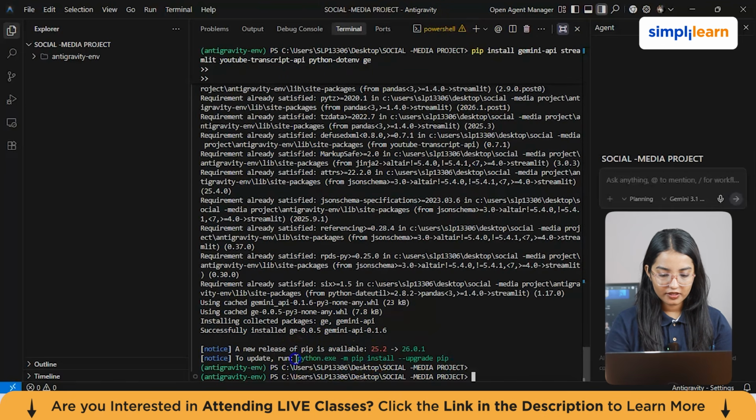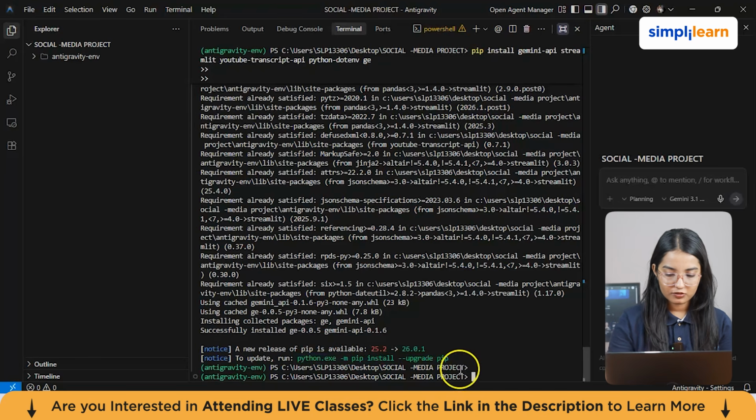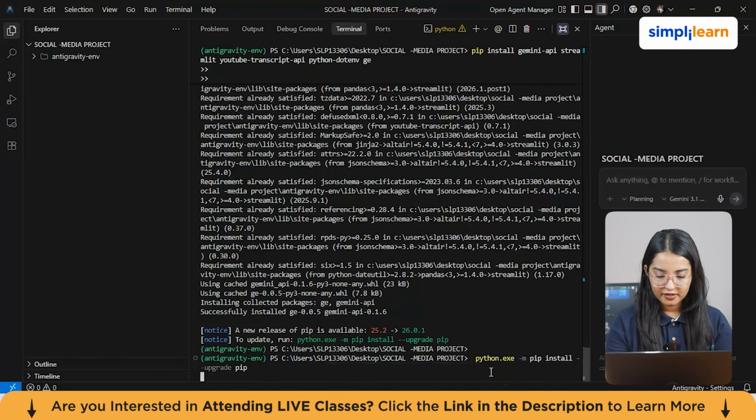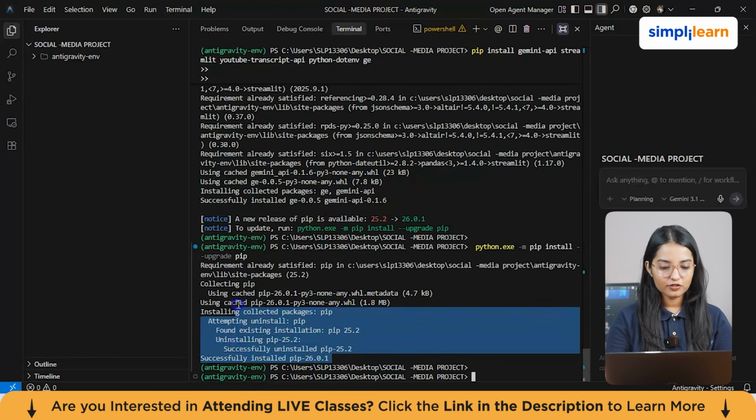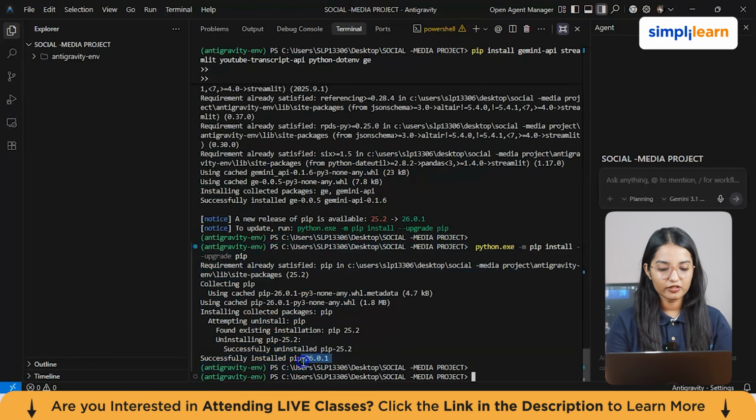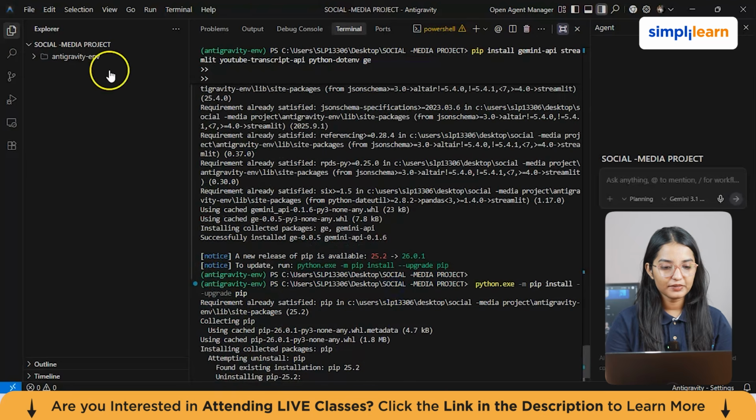Which says python.exe -m pip install --upgrade pip. So we're just going to upgrade our pip, and yeah. Okay, so as you can see, it successfully installed pip version 26.0.1. Now this has been completely done.